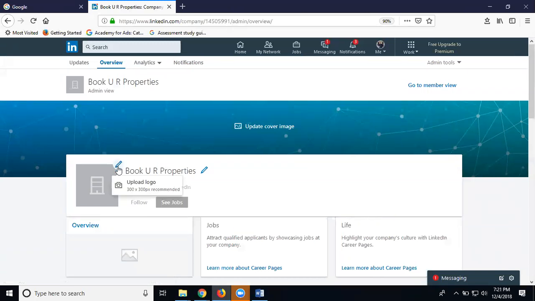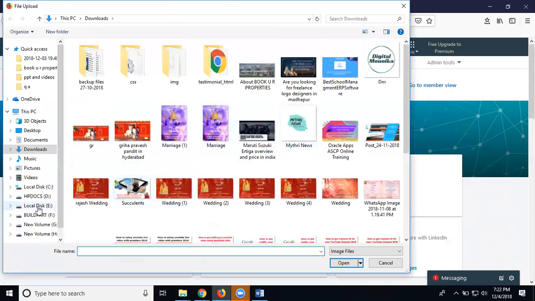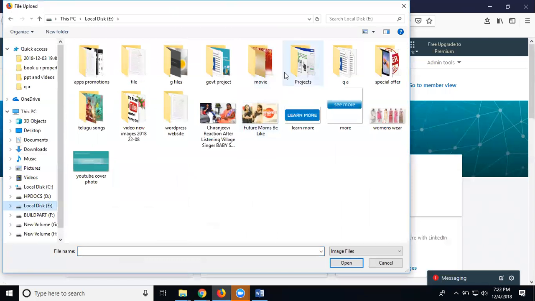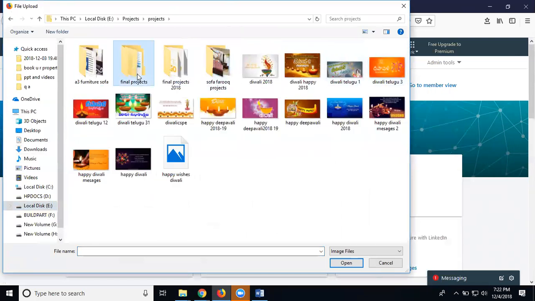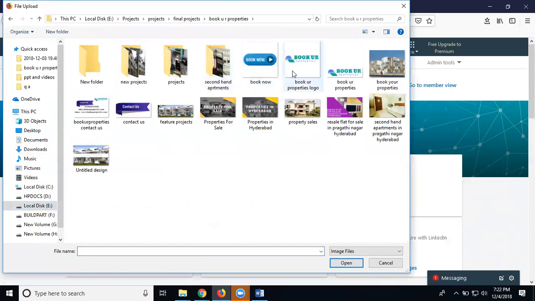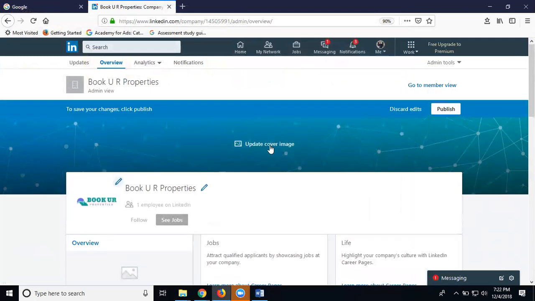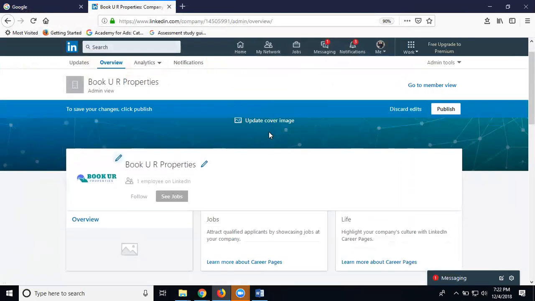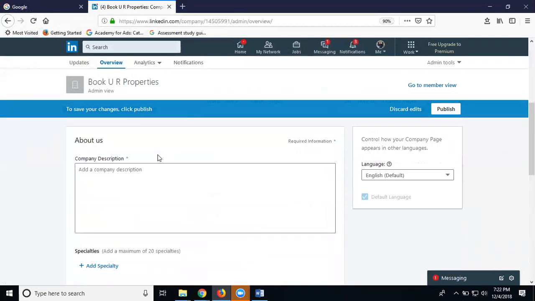So first add your profile picture. That will be 300 by 300. Note down, any profile picture size will be 300 by 300 on a LinkedIn company page. Next, add your cover photograph. The size will be 1536 by 768. You can add it later also.